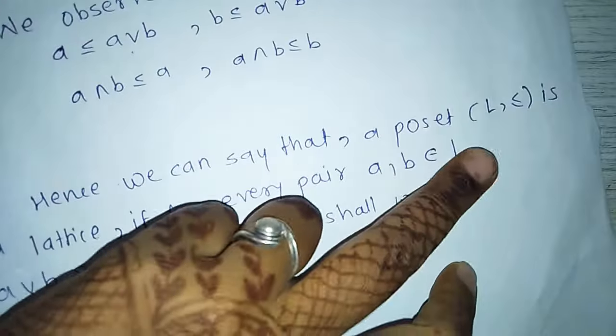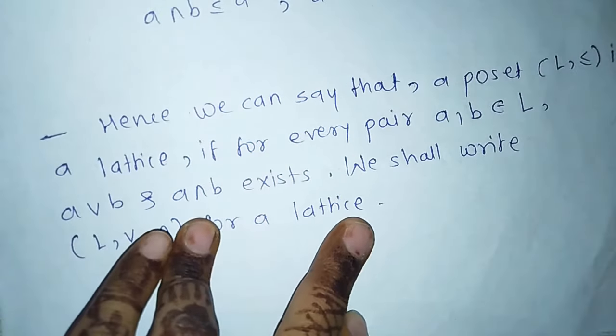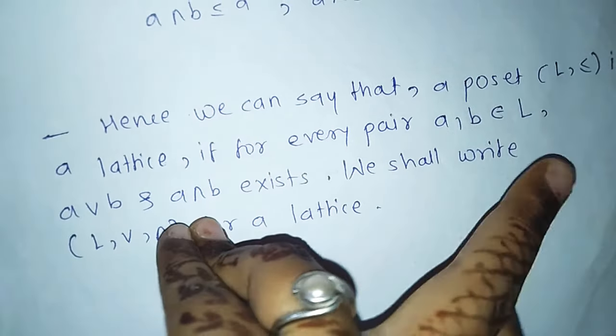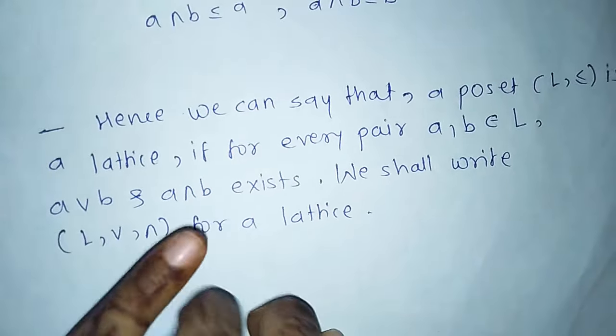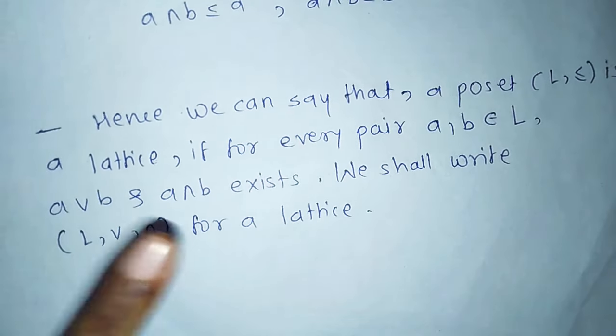A poset (L, ≤) is a lattice if for every pair A, B belonging to L, A join B and A meet B exist. We shall write (L, join, meet) for a lattice.